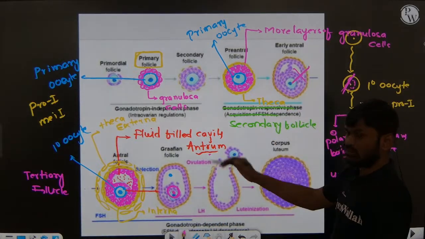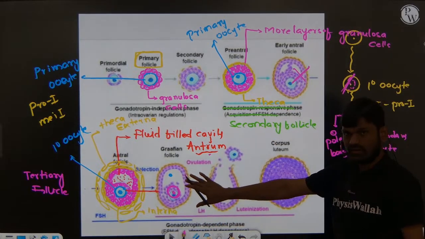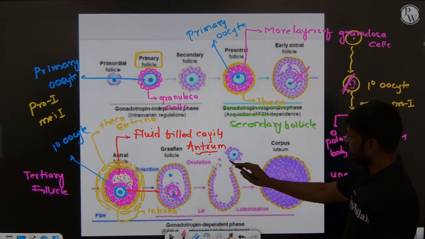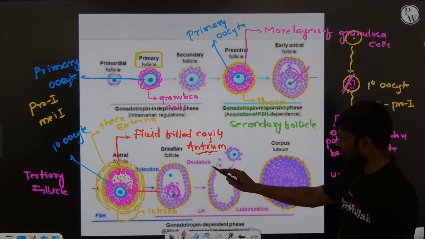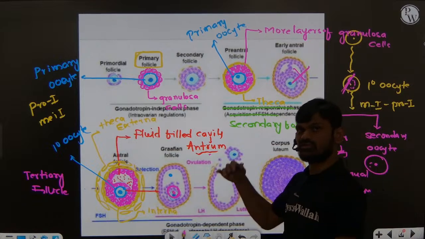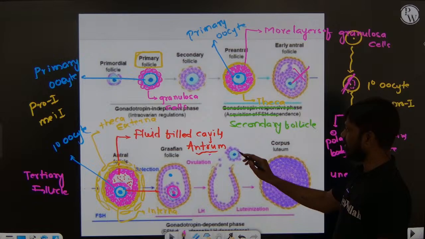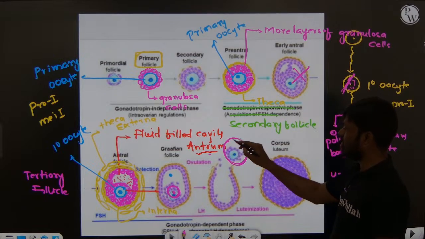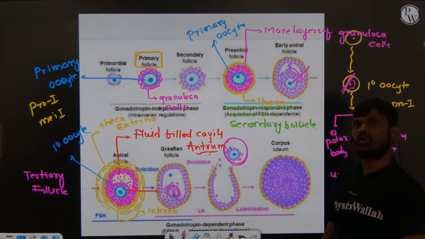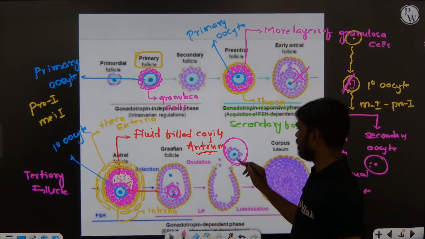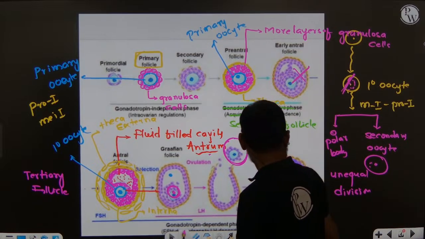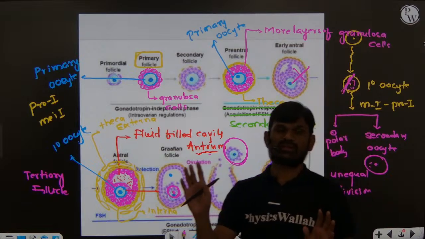Now, soon after this the tertiary follicle transforms into the Graafian follicle, or mature follicle. This Graafian follicle ruptures and releases the secondary oocyte during ovulation. Okay, ovulation time. I hope it is clear.